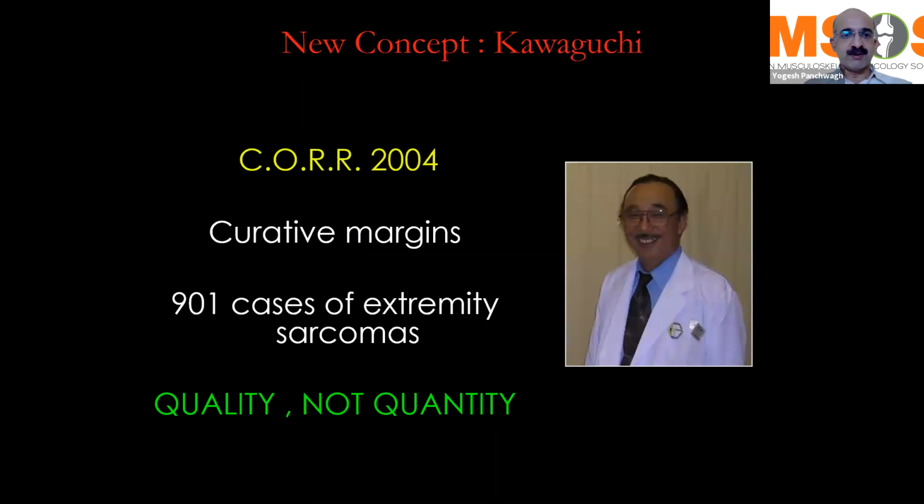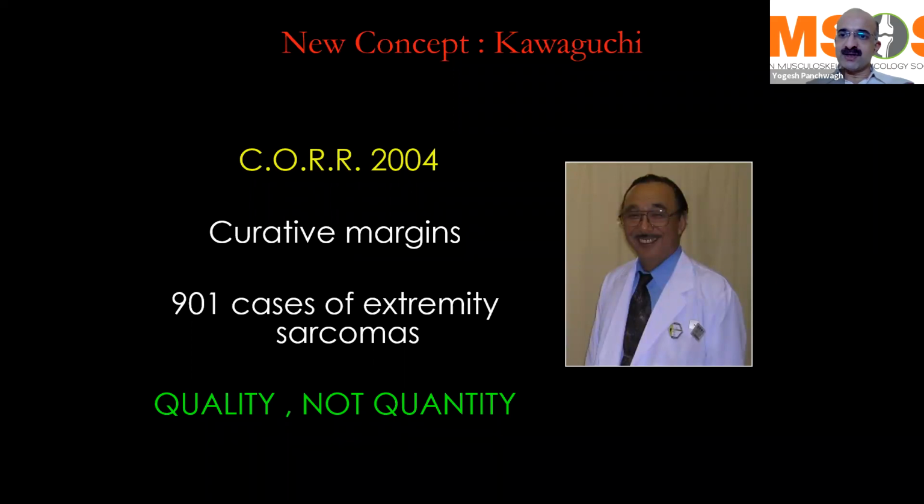And this gentleman, Kawaguchi from Japan, revolutionized the concept of curative margins, where he spoke about the importance of the quality of margins and not just the quantity of margins. If you imagine the distal end of the femur, having a 3 centimeter or 5 centimeter margin in the popliteal fossa is simply impossible because the neurovascular bundle is so close to the bone there. So Kawaguchi and his group were the first to describe that it's not just the quantity of the margin, the quality of the margin is also important.